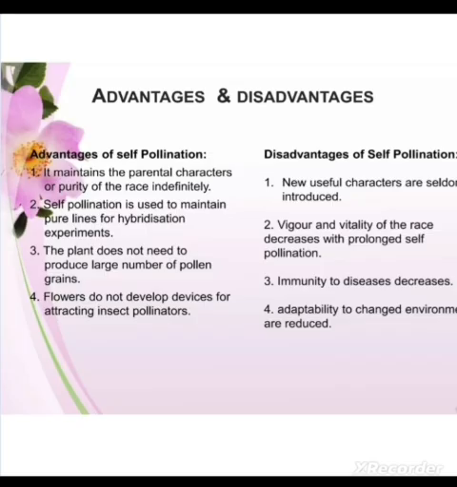They will not be as vigorous or as well adapted to the conditions in which they are present. So actually it gives rise to inbreeding depression. So these are some of the disadvantages and advantages of self pollination.